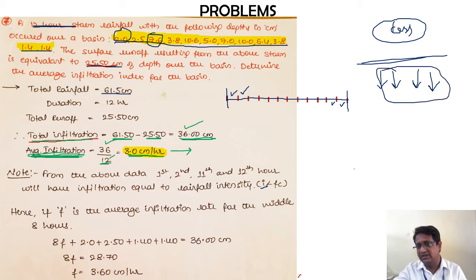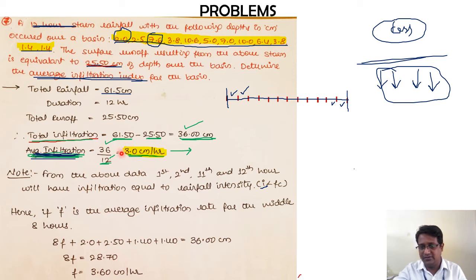So that's why the average infiltration will not be equal to the average infiltration index. Imagine the average infiltration would be equal to the average infiltration index when all the values given over here were more than this value.